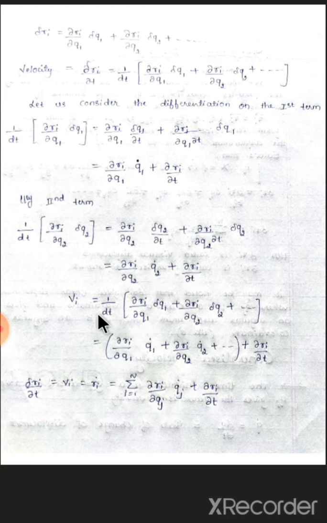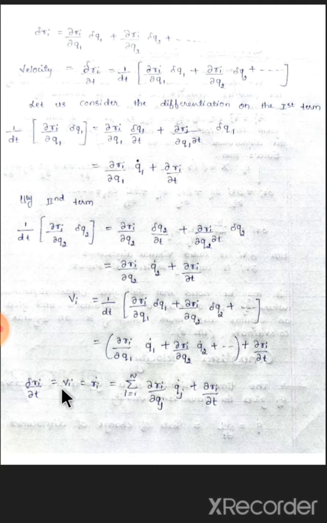Next, Vi equals 1 by dt of this term as it is: dou Ri by dou q1 plus dou Ri by dou q2 delta q2 plus so on. What we got here: 1 by dt of dou Ri by dou q1 delta q1 gives dou Ri by dou q1 q1 dot, plus dou Ri by dou q2 q2 dot, and we take dou Ri by dou t as a common term.